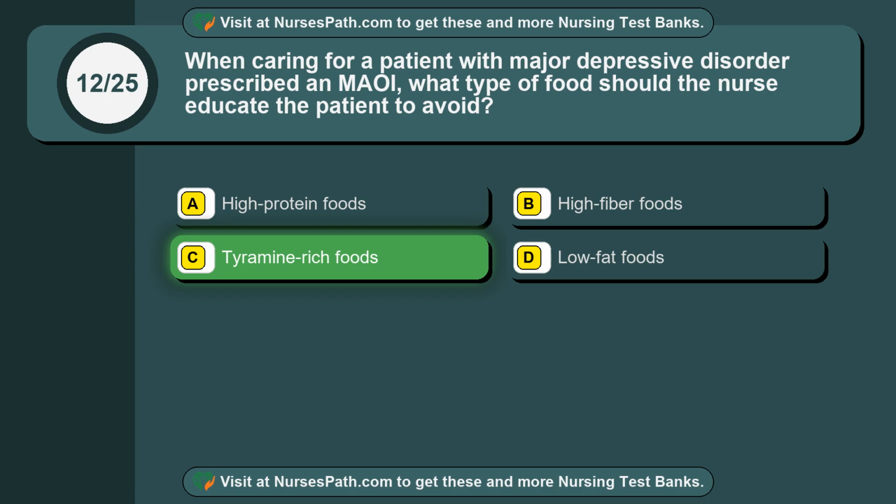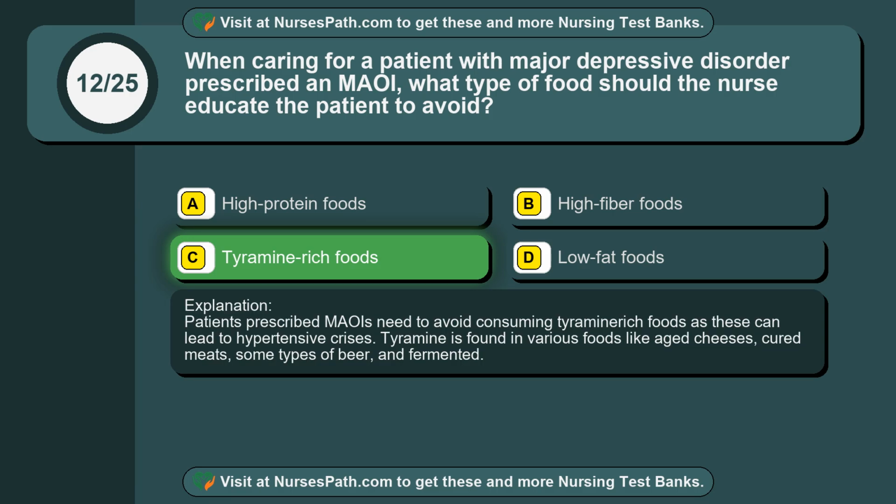Tyramine-rich foods. Patients prescribed MAOIs need to avoid consuming tyramine-rich foods as these can lead to hypertensive crises. Tyramine is found in various foods like aged cheeses, cured meats, some types of beer, and fermented